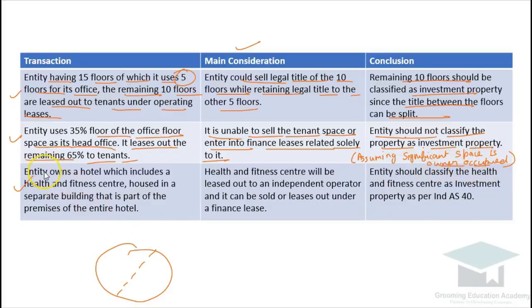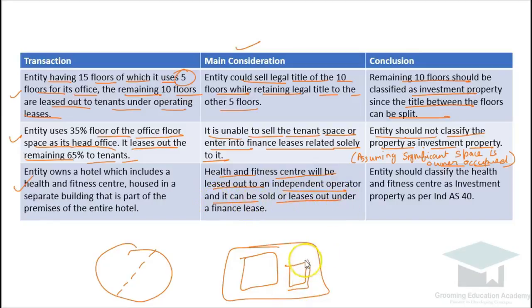Okay. Entity owns a hotel which includes a health and fitness center housed in a separate building that is a part of the premises of the entire hotel. There is a hotel building, and there is a health and fitness center. In the main consideration it is given that the health and fitness center will be leased out to an independent operator and can be sold or leased, meaning thereby this health and fitness center can be separately disposed of in any manner. It's not like it is an internal part of a hotel. So now in this case, can this health and fitness center be classified as an investment property, yes or no?